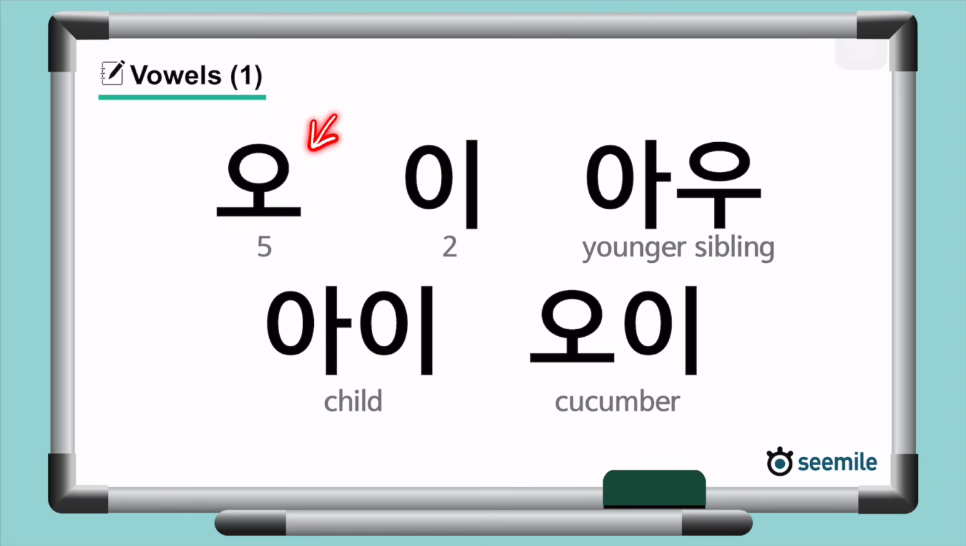O, which means 5. E can refer to both the number 2 and a person's tooth. Au, younger sibling. Ai, child. Oi, cucumber. There's quite a lot of them.